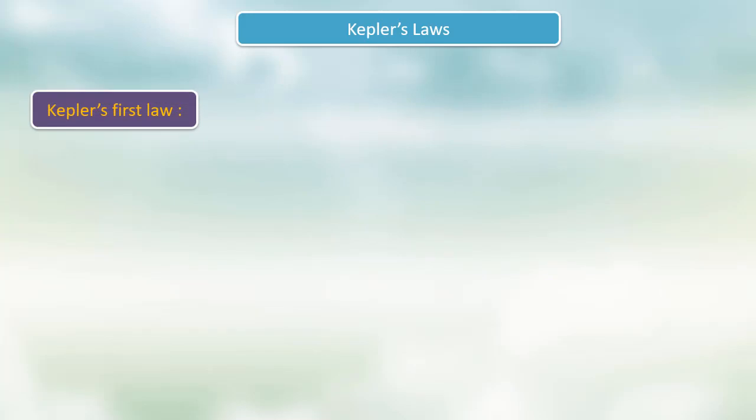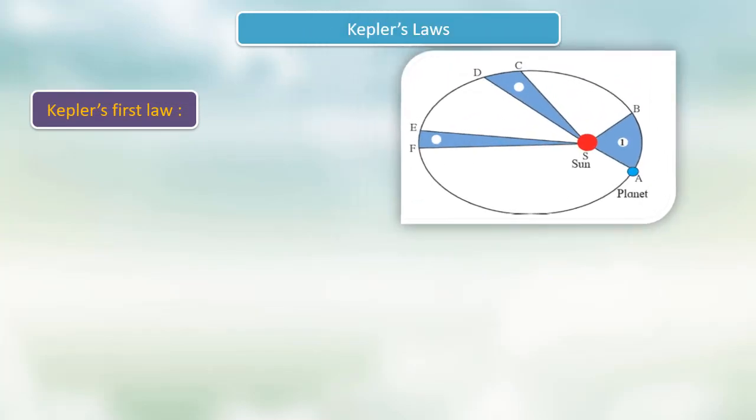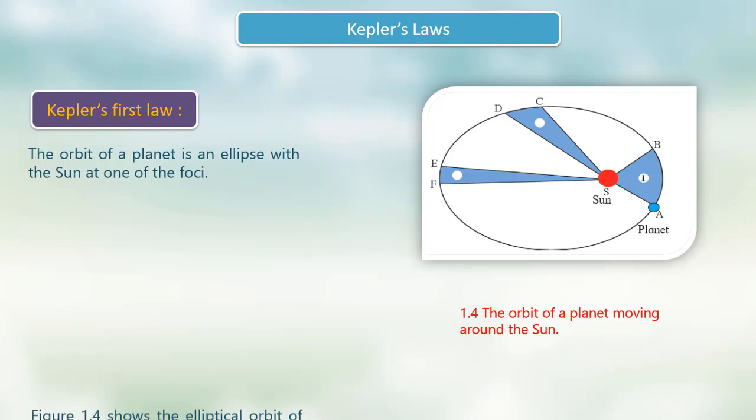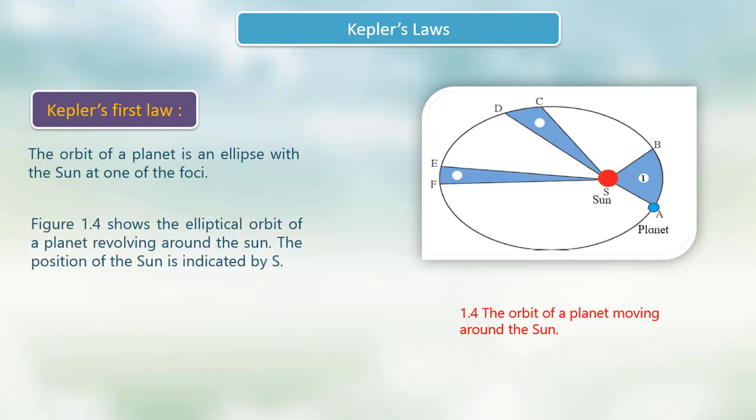Kepler's first law. The orbit of a planet is an ellipse with the sun at one of the foci. This shows the elliptical orbit of a planet revolving around the sun.